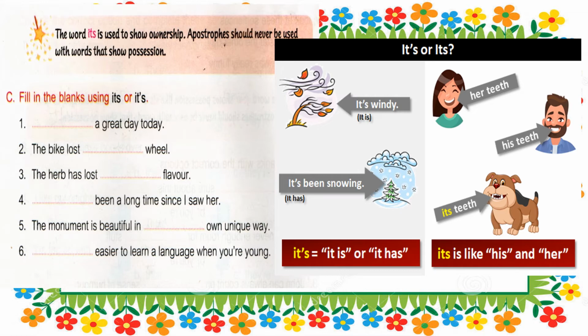Fill in the blanks using its or it's. First one, dash a great day today. It's a great day today. The bike lost its wheel. Third one, the herb has lost its flavor. Understood children? In the same way you have to do the remaining questions also.